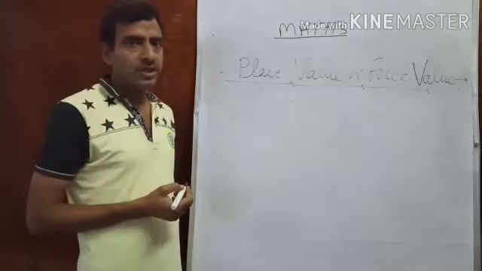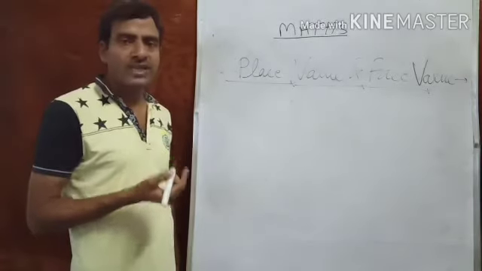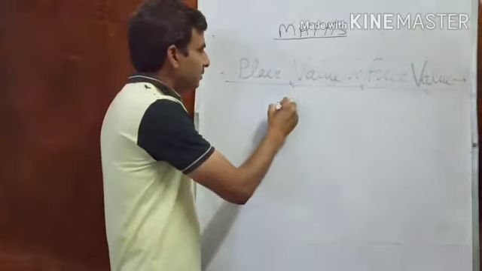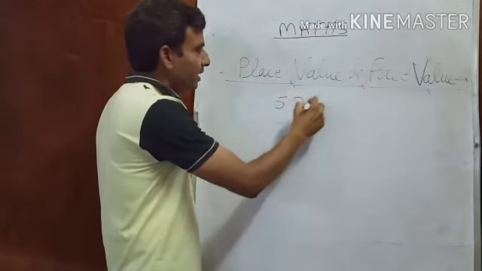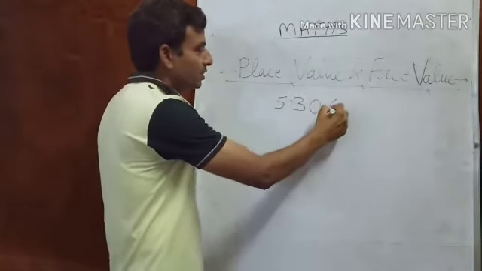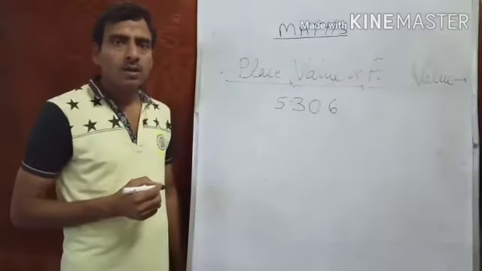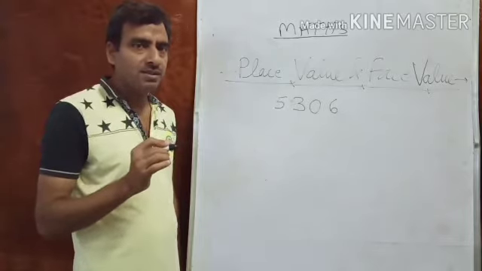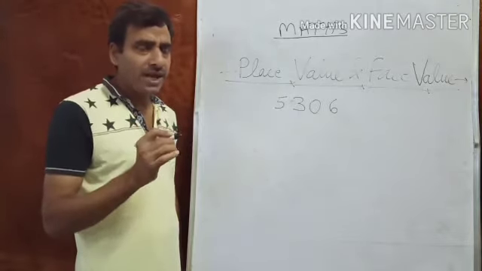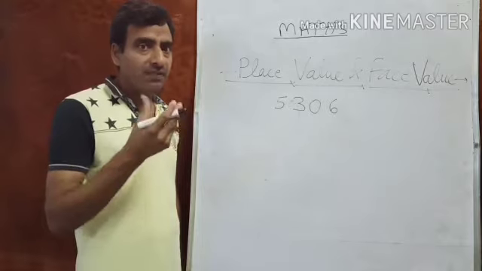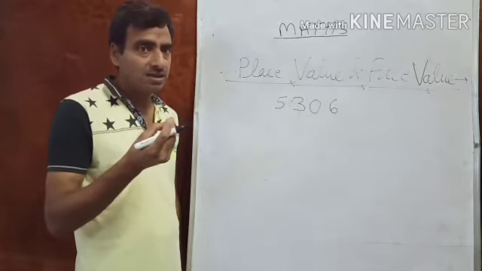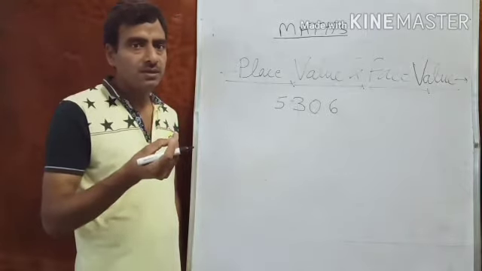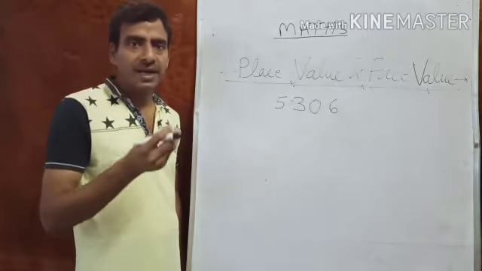Next, now listen about place value and face value of a digit in any number. 5, 3, 0, 6. Listen to me, students. Face value means what is the face? That is the face value. It will be the same always for any digit in any number.